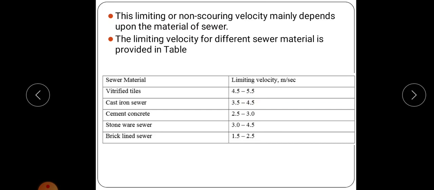For cast iron sewer, it has to be limited to 3.5 to 4.5 meter per second, for cement concrete the limiting velocity is 2.5 to 3 meter per second, stoneware sewer is 3 to 4.5 meter per second, and brick sewer is 1.5 to 2.5 meter per second. So this is the maximum velocity which has to be limited. This is about self-cleansing velocity, minimum velocity and maximum velocity which has to be limited in a sewer pipe.